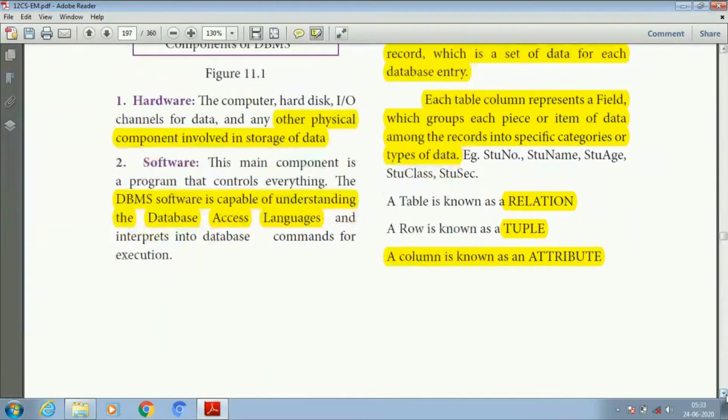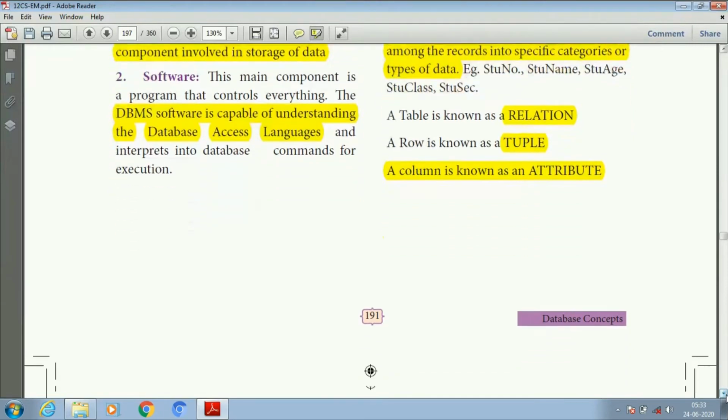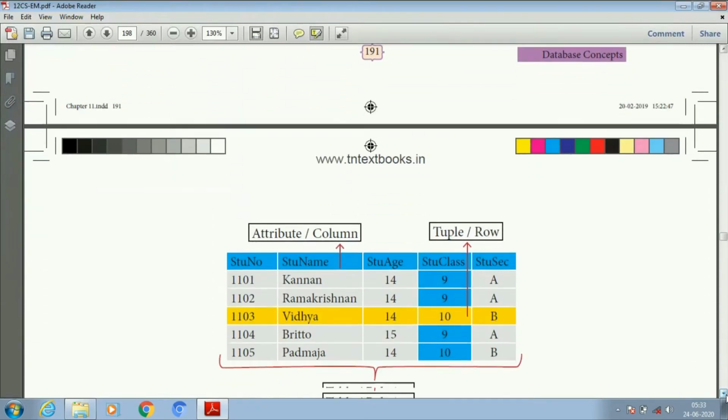So here a table is known as a relation. Just mark, it's an important one-word question. A table is known as a relation, a row is known as a tuple, a column is known as an attribute. Let us see the example.